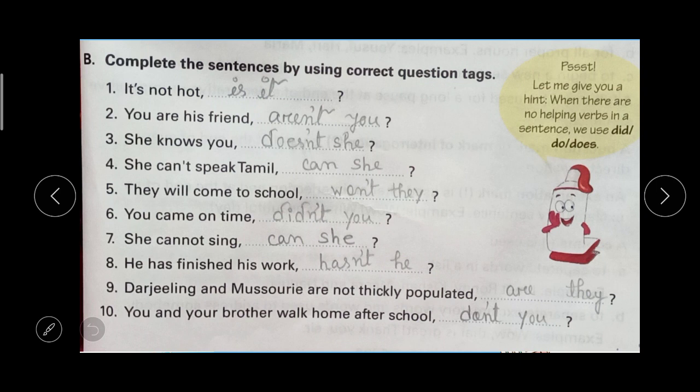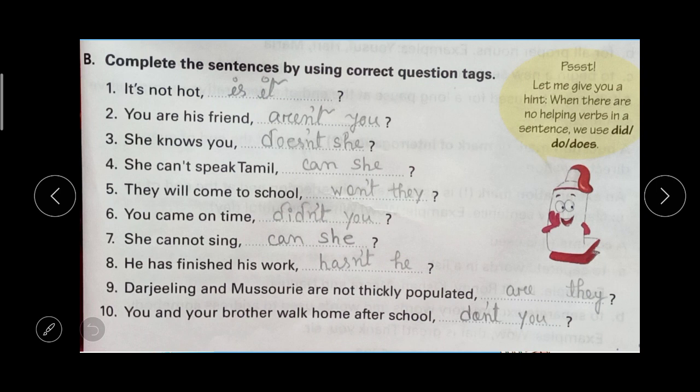Number 8. He has finished his work, hasn't he? Number 9. Darjeeling and Mussoorie are not thickly populated, are they? And number 10. You and your brother walk home after school, don't you? So these are the answers of this exercise. Please note them down in your book itself.